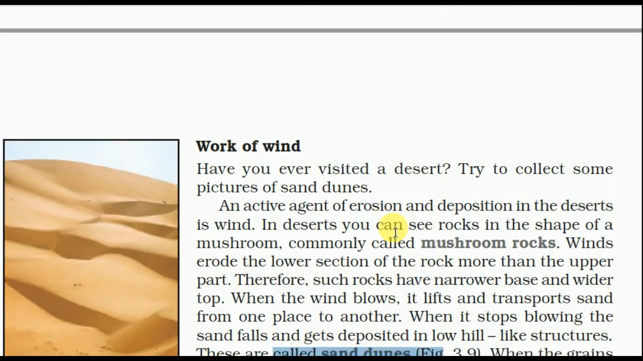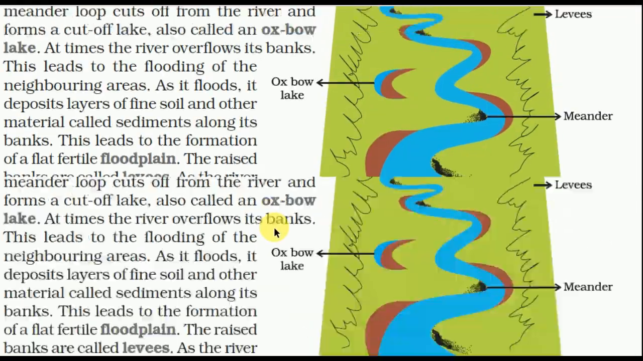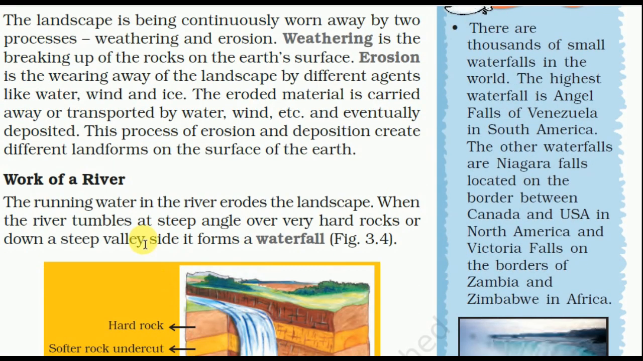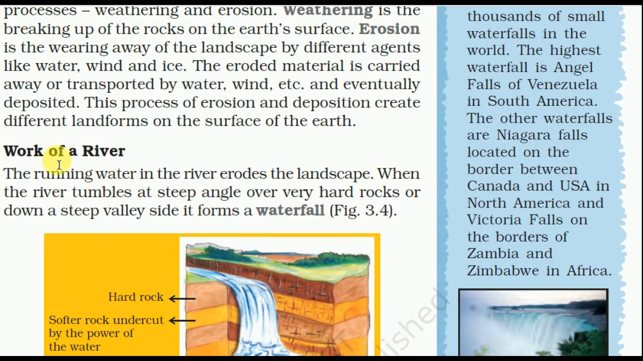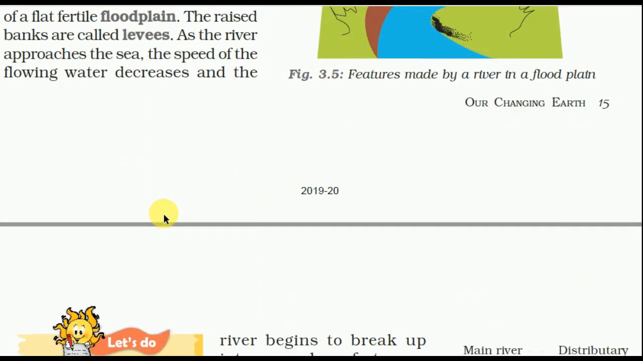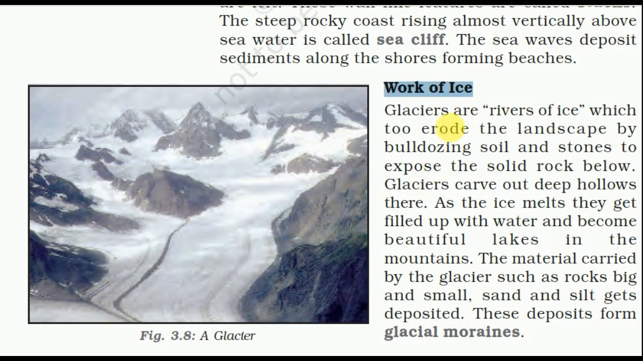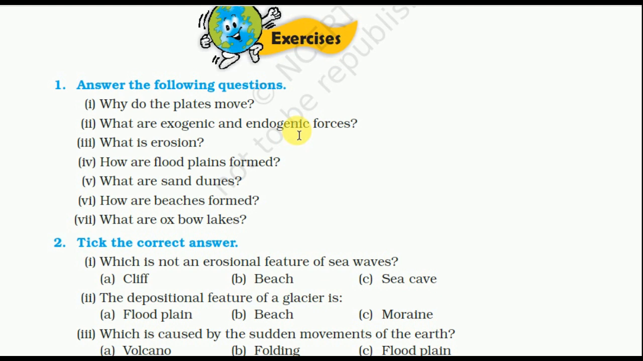So these are all erosion and weathering by different factors, like rivers. All these landforms are made by the work of rivers, sea waves, ice, glaciers and winds. So all these are factors. Factors are ice, water, air and sea waves.